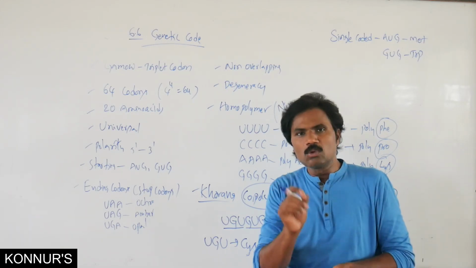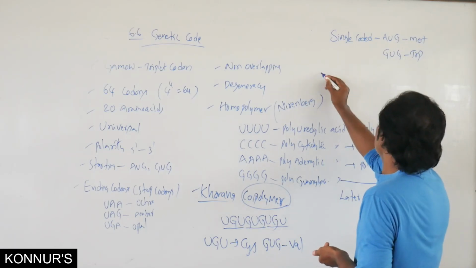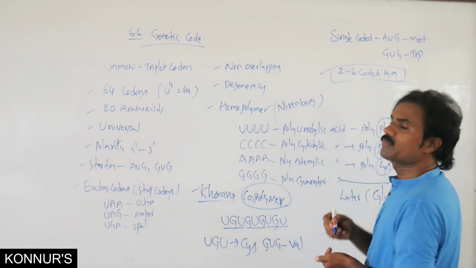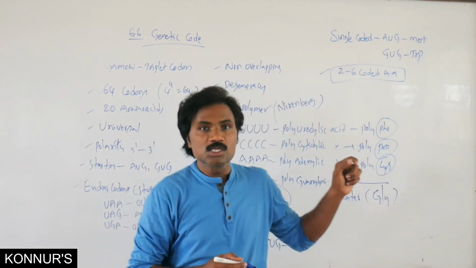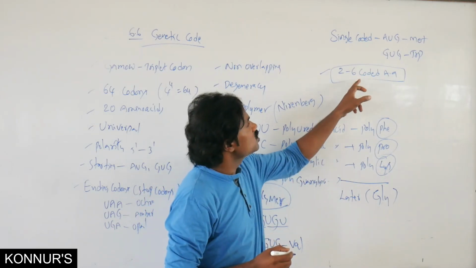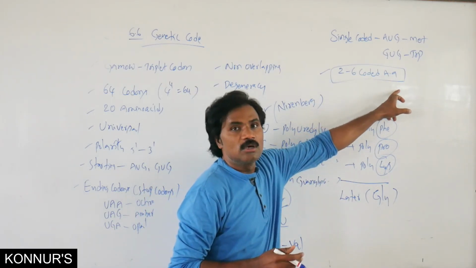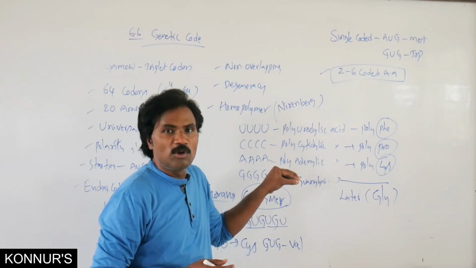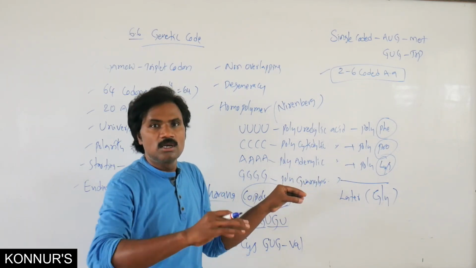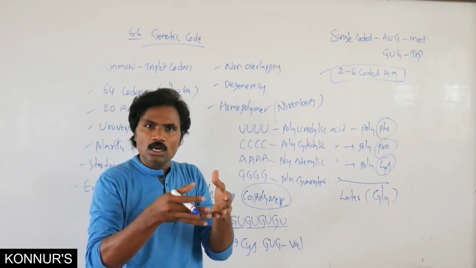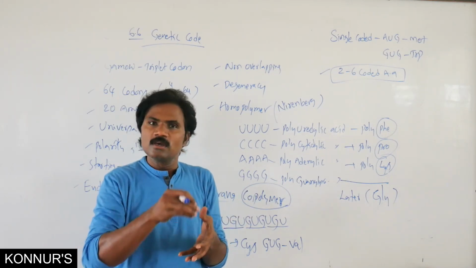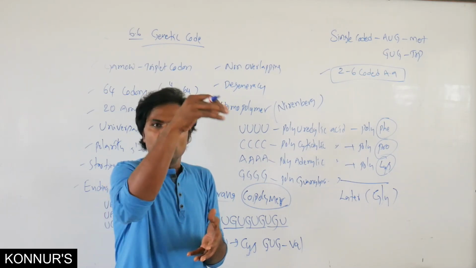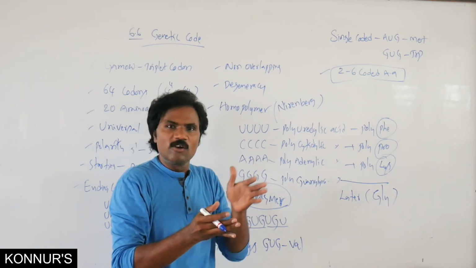The remaining amino acids are all minimum 2 and up to 6 coded. Only 2 are single coded; the rest are 2 to 6 coded amino acids. So all these codons represent the 20 different types of amino acids in sequence order. Why? Because the mRNA binds and the specific codons must be identified, then the tRNA binds and a polypeptide is formed.